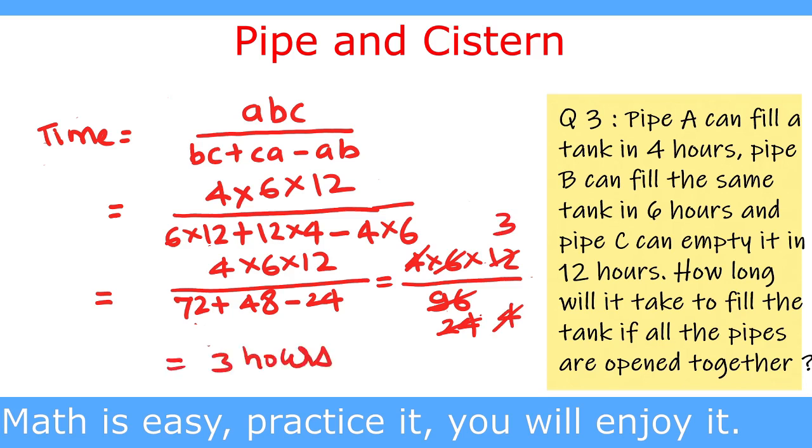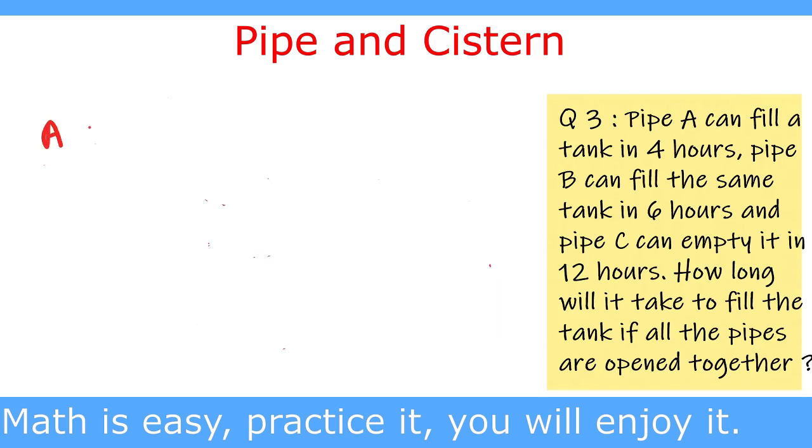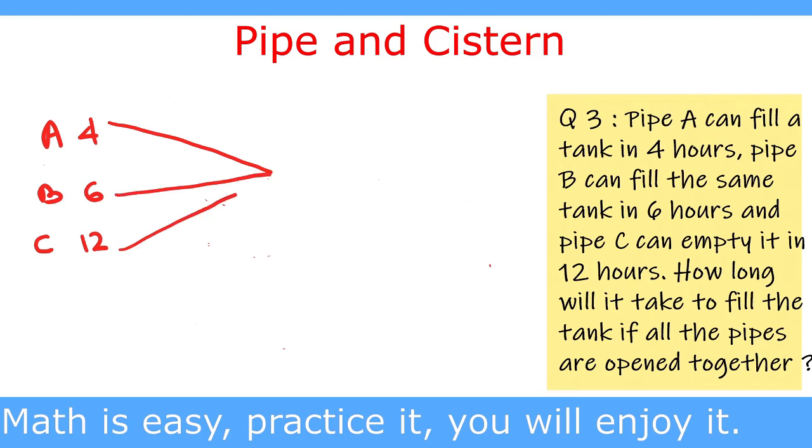Now we will solve this question by the LCM method or shortcut method. Pipe A takes 4 hours to fill the tank, pipe B takes 6 hours to fill the tank, and pipe C takes 12 hours to empty the tank. So we take the LCM of 4, 6 and 12, which is the capacity of the tank, and the LCM of 4, 6 and 12 is 12. So the capacity of the tank is 12 units.